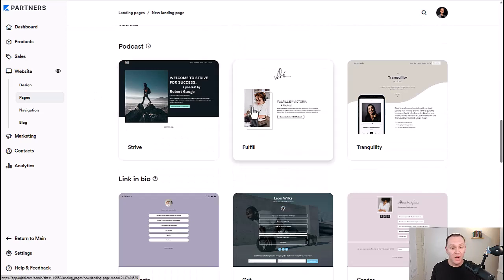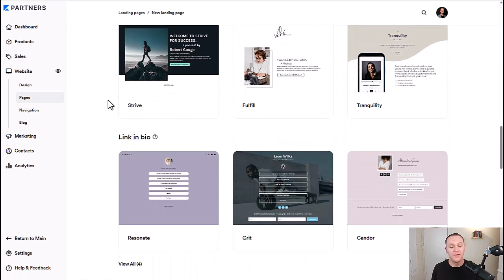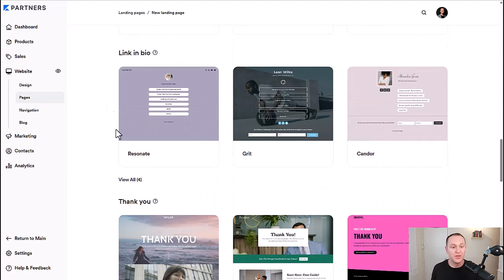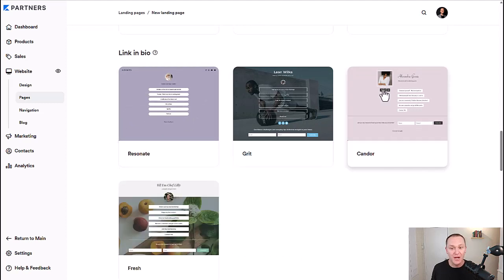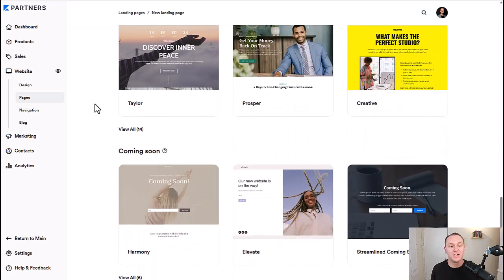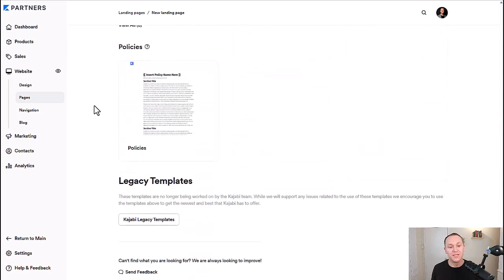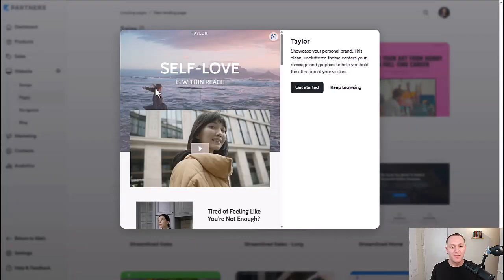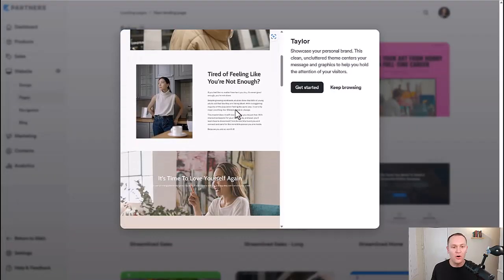You can add a different podcast page if you want. If you wanted to have a podcast page in your navigation on your website, you can do that. They even have link in bio options, just like Linktree, but it's all related and built inside of your Kajabi account. From thank you pages to opt-in pages to coming soon pages, even customizing your policy pages as well. And just like your website pages, they're fully customizable and all drag and drop.